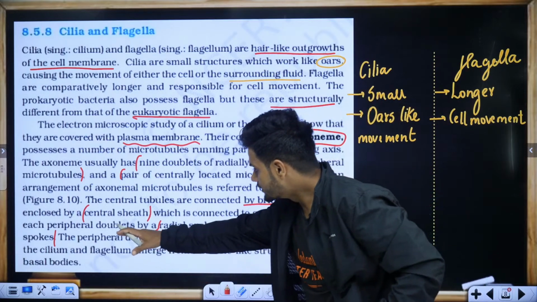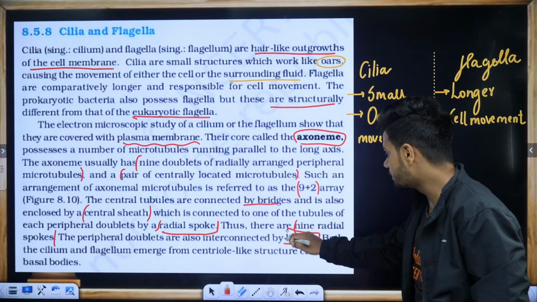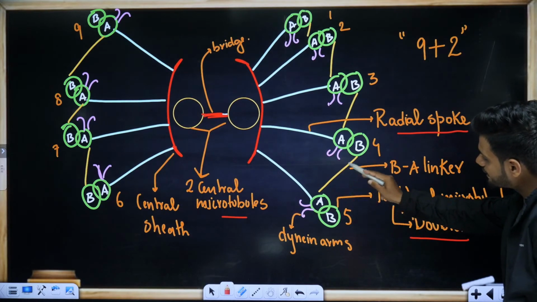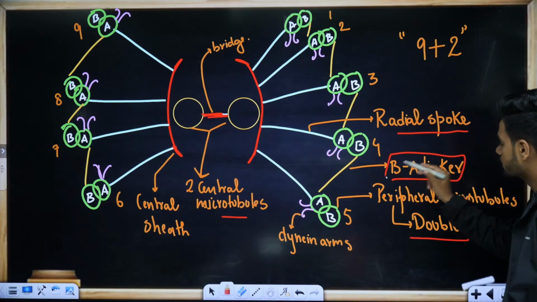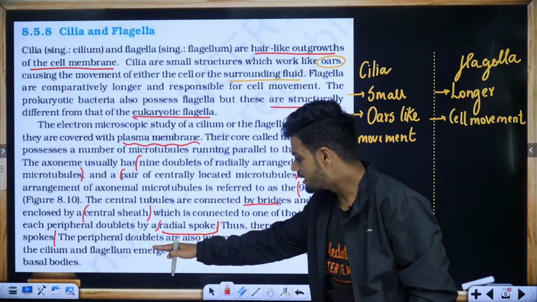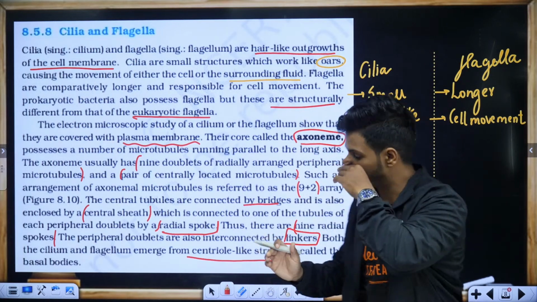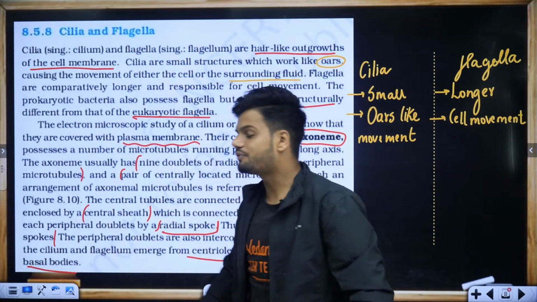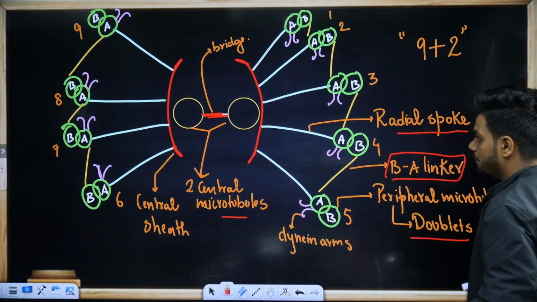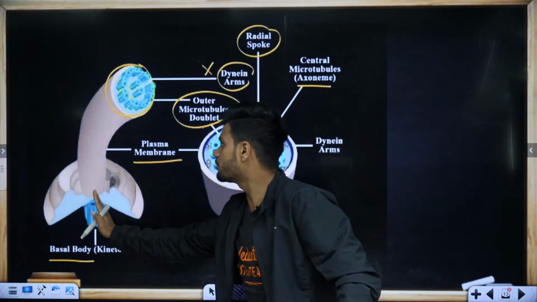The peripheral doublets are also interconnected by linkers. Peripheral microtubules are connected to each other with the help of linkers. Both cilium and flagellum emerge from a centriole-like structure called the basal body. So flagella as well as cilia are emerging from the basal body. See here, this is called the basal body.